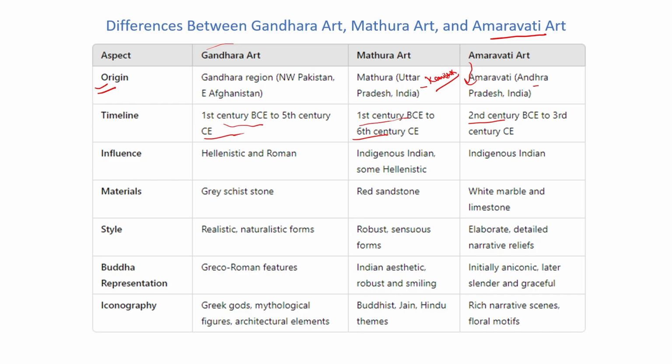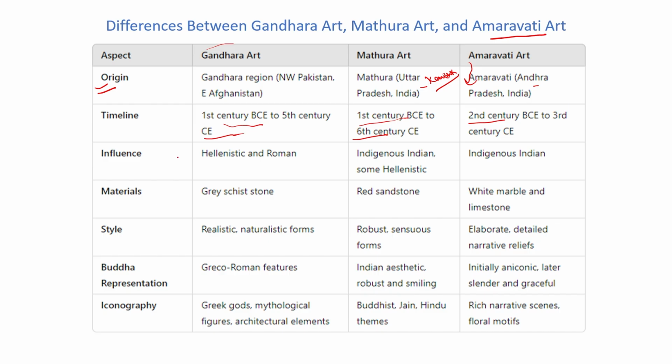In Gandhar art, the statue of Gautam Buddha is made basically from grey schist stone. So which material is used in Gandhar art? Grey schist stone. In Mathura art, red stone, and in Amravati art, white marble. So grey, red, and white. This is another difference.